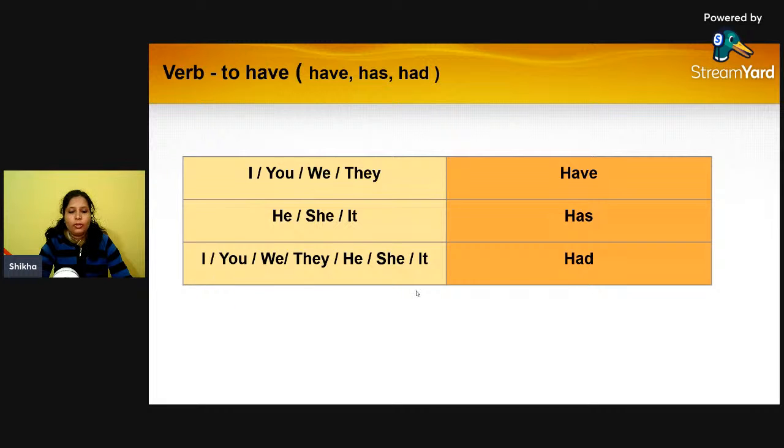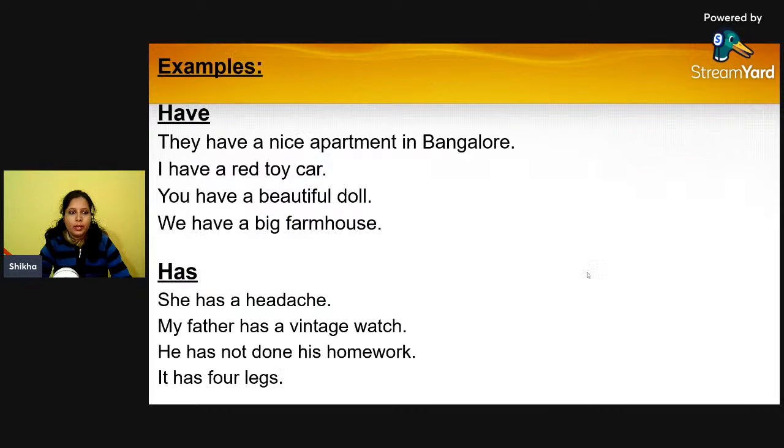And then if we are making any sentence under past tense, we will be using had with all the types of pronouns, whether it is I, you, we, they, he, she, it, or even if we are using somebody's name, we are going to use had, right?